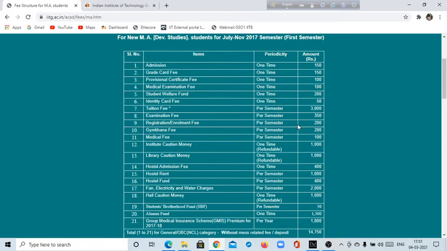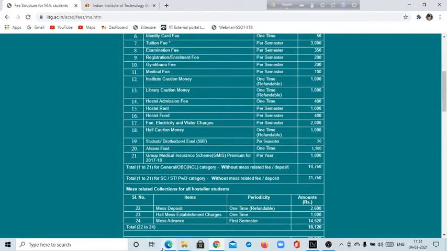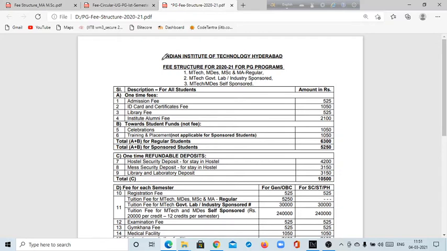Now I will show you one more important piece of information. Once again, look, this is the fee structure for IIT Hyderabad. Why am I taking this IIT? Because this IIT also offers a regular MA program in humanities and social science.